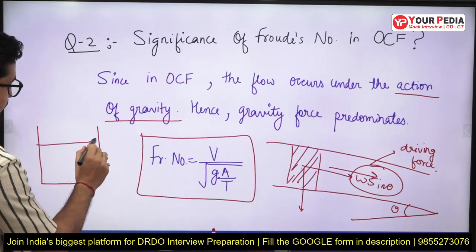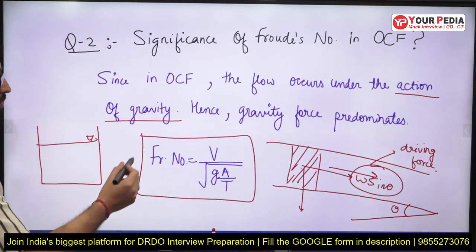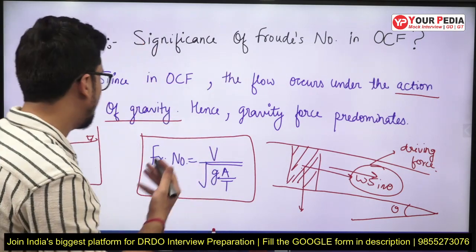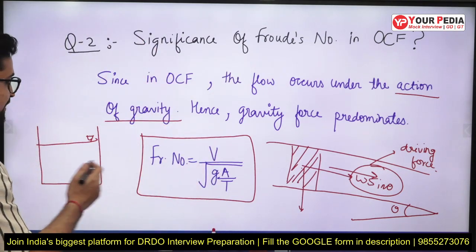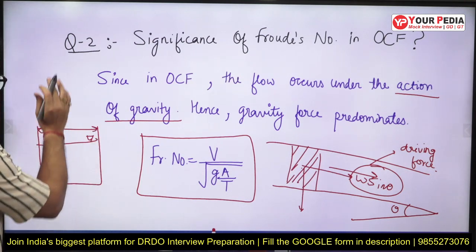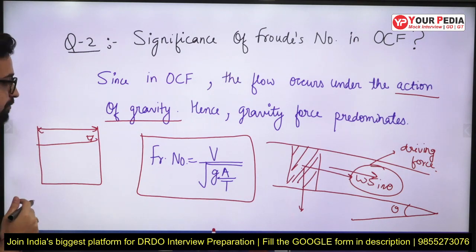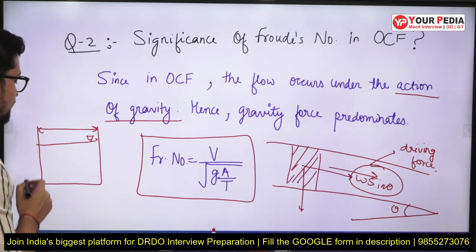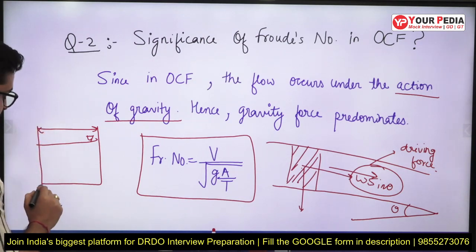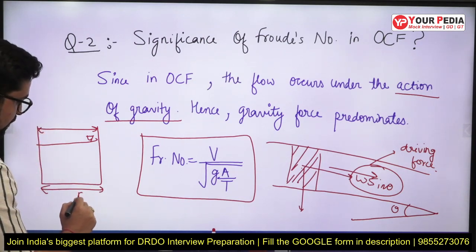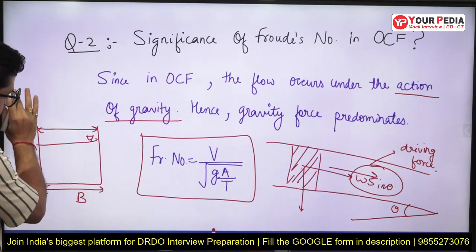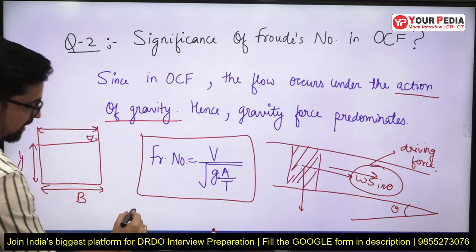V will be the velocity of flow in that channel, whereas A is the area of the cross section. Let us suppose the width is B and depth of flow is Y. So we can say that the area will be width into depth, correct?